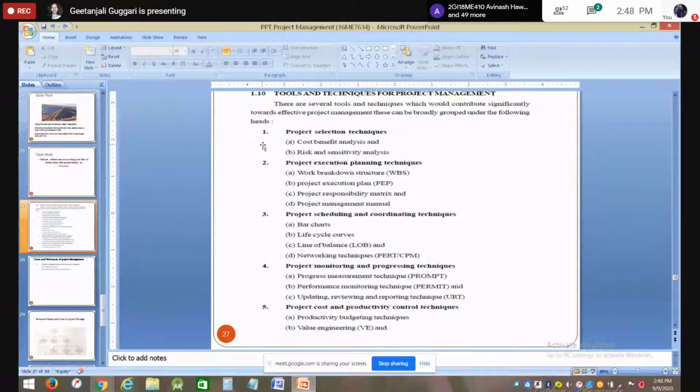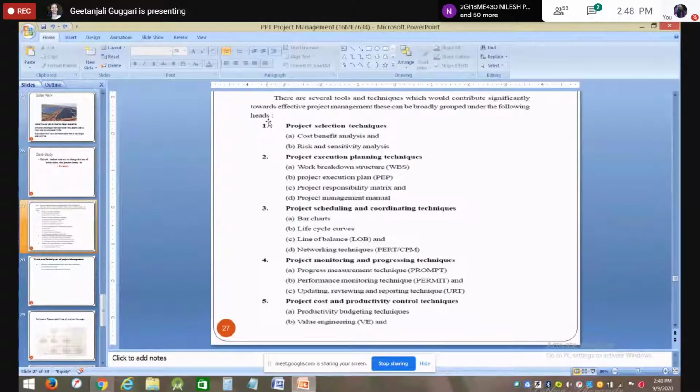No need to worry about the details of all these, what exactly these are. You will not get any questions on this. Just you should know all these techniques which are available. But among the list of techniques available in the textbook, we will be using the bar chart as well as PERT and CPM, the networking techniques.